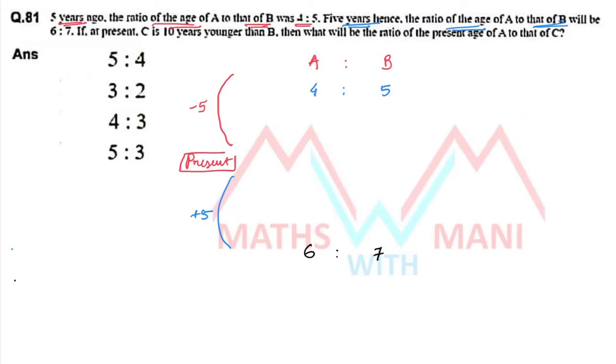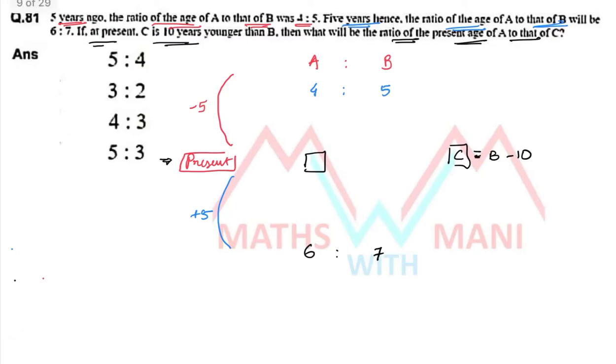Now what next? If at present C is 10 years younger than B, that is, the age of B minus 10 years is the age of C, then what will be the ratio of the present ages of A to that of C? So you have to find out the present age of A and the present age of C, and find the ratio between them. It is very simple.